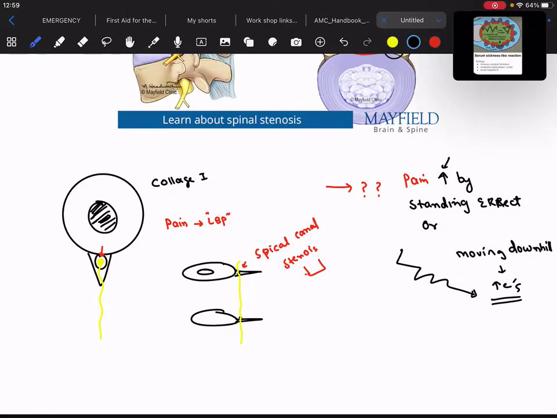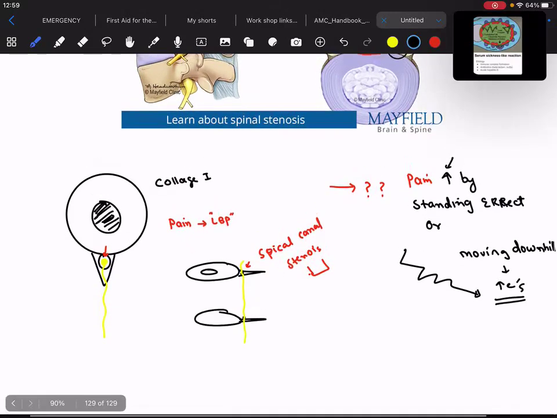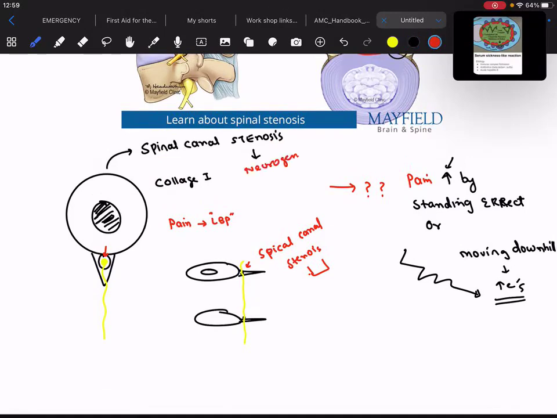Again, a very important point. Whenever I talk about spinal canal stenosis, always remember that this is also called neurogenic back pain. And what is the classical symptom? The patient will tell you, doctor, whenever I try to stand erect, the lower back pain increases.